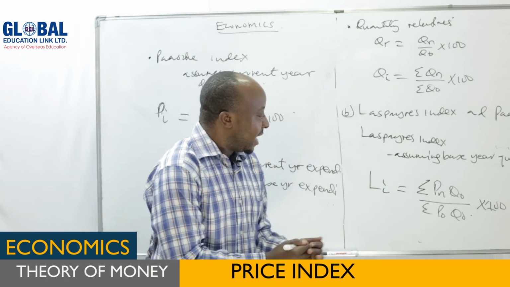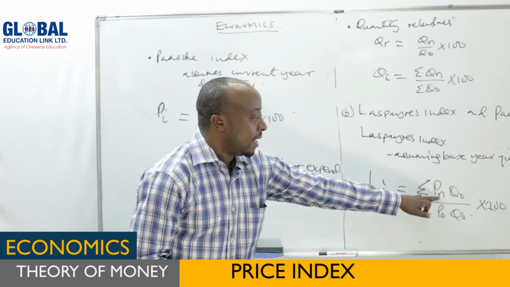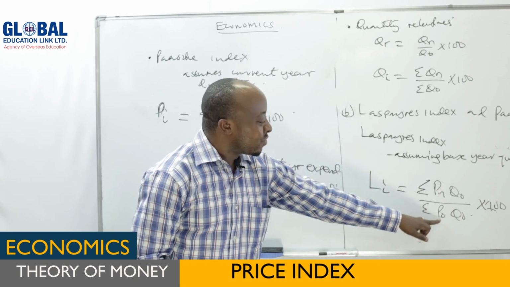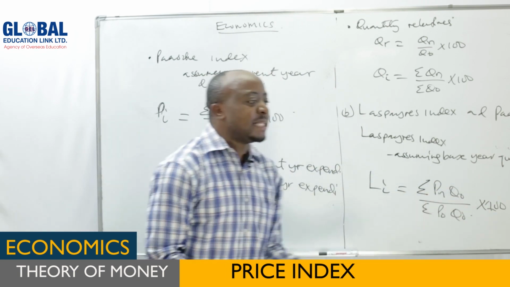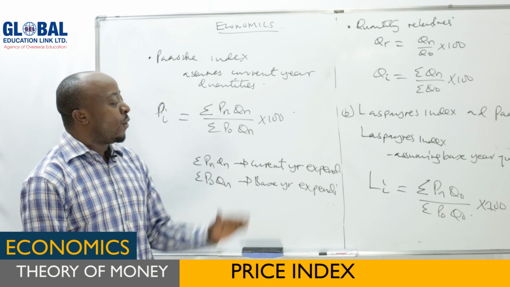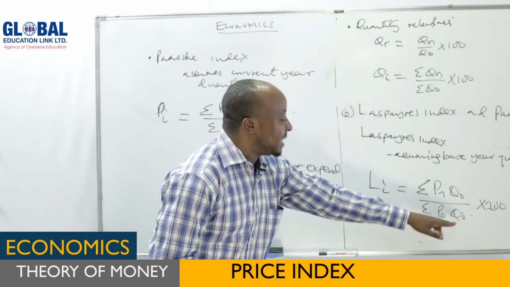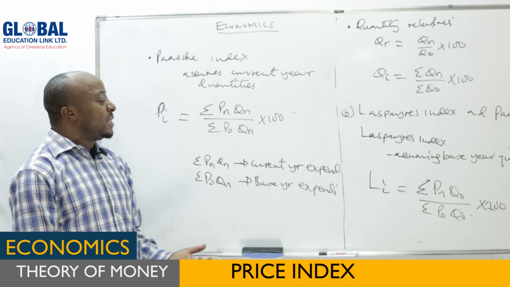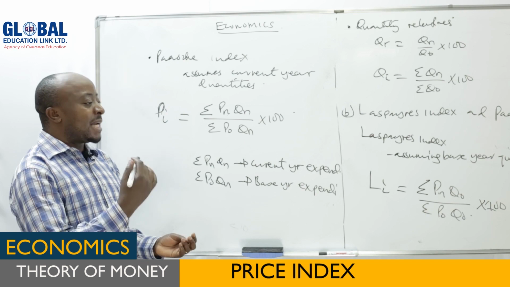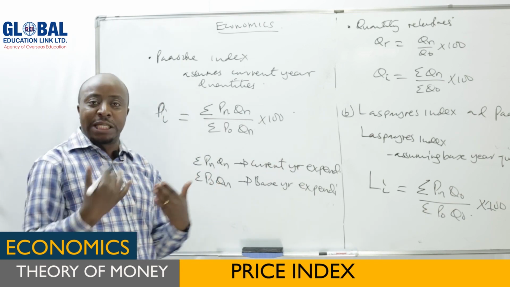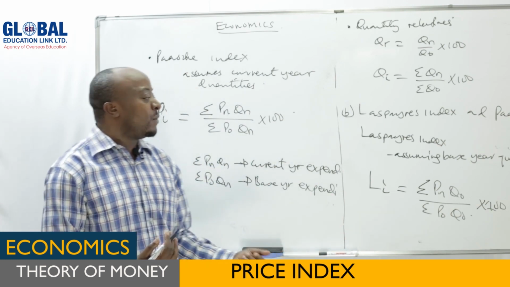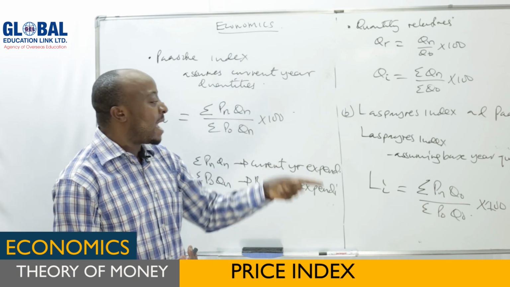Likewise, in this formula again, if you check, because of PN, this one will be current year expenditure, while this one, because of PO, will be base year expenditure. So we are comparing the two, even in making interpretation, because the numerator stands for current year expenditure and the denominator stands for base year expenditure. So we are comparing base year expenditure and current year expenditure. Then we want to see that expenditure: has it increased or has it not increased? It means if expenditure has increased, cost of living has increased, because when you say expenditure, it means how much that individual can buy given the price.